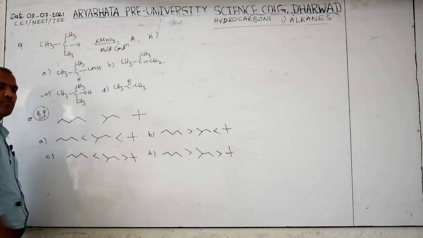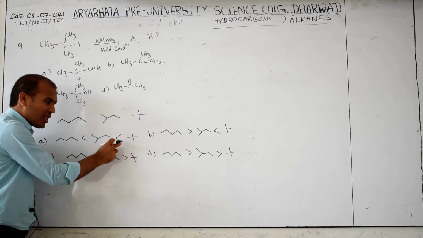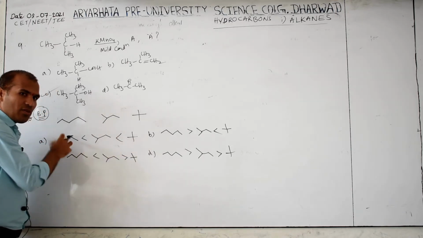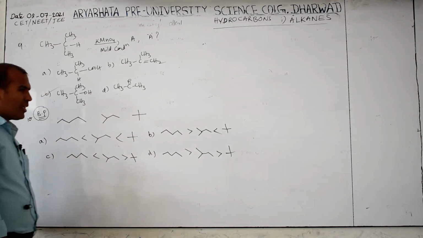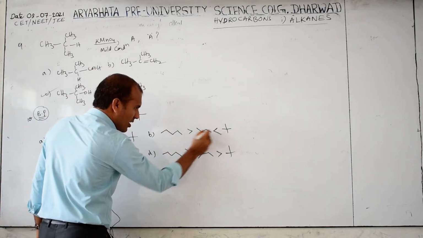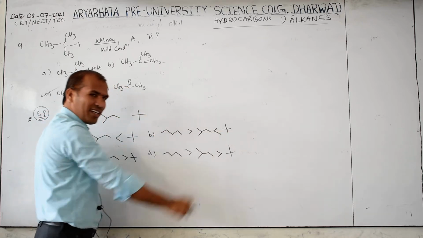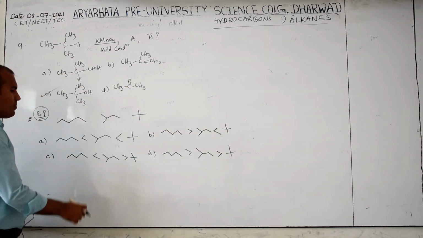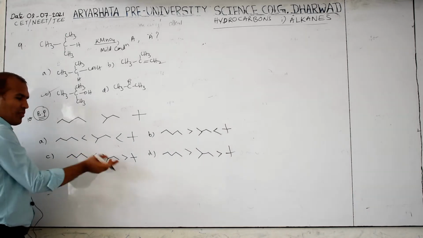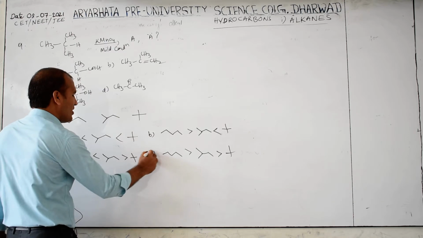The first option is not correct, because as branching increases, boiling point decreases. But here what is given? Greater, and this is lower. So the first option is wrong. In the second option, observe the symbol: greater is given here. This is greater, okay, but this one is not the greater. Then less than, greater than means this is not correct either. So automatically option D is correct.